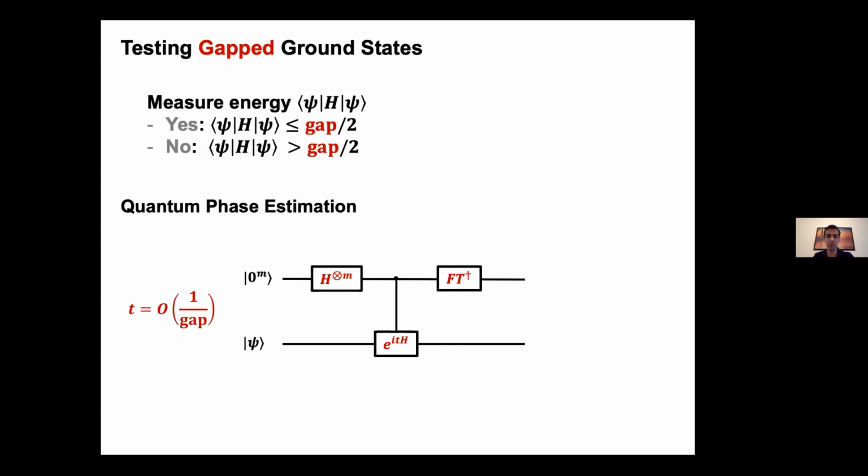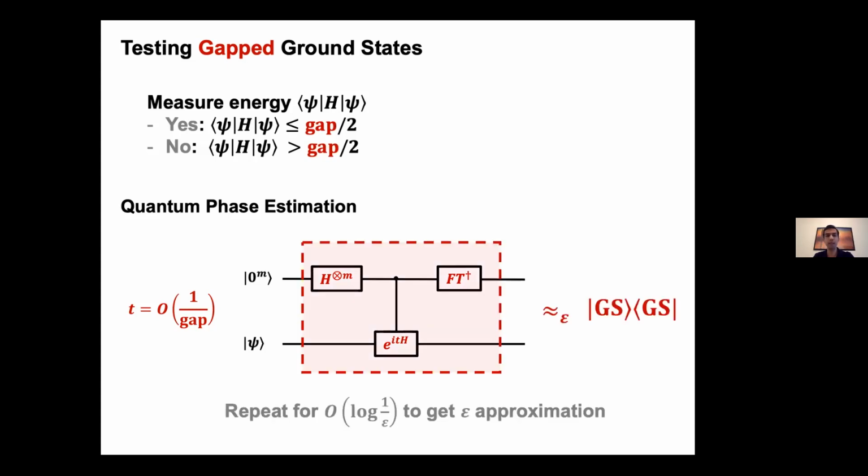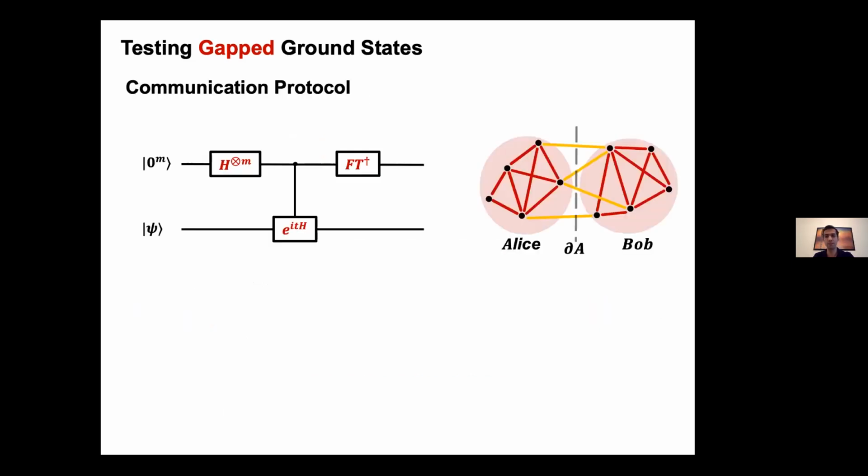in uniform superposition. It turns out that if we allow t in the Hamiltonian simulation to be order 1/gap and repeat this algorithm for log 1/epsilon times, we basically get an approximate projector onto the ground state. Therefore, we can measure the energy with the precision of order gap and get our testing. But this is not quite what we want.